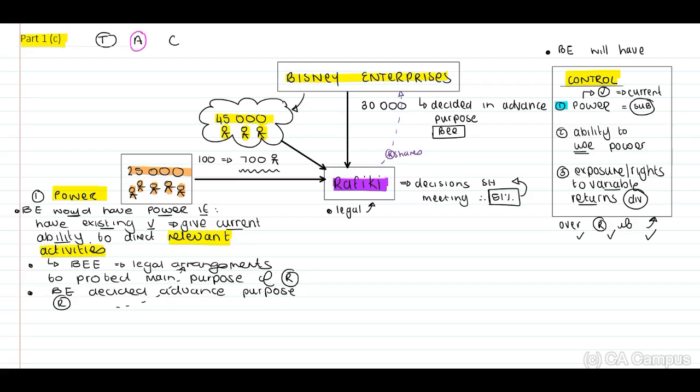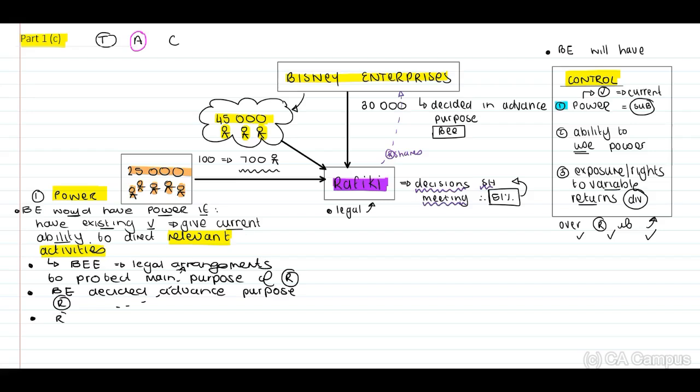Because when you look at the screen, when you look at only Rafiki, in terms of the relevant activities, decisions will be made at shareholders' meetings. Therefore, this is important.